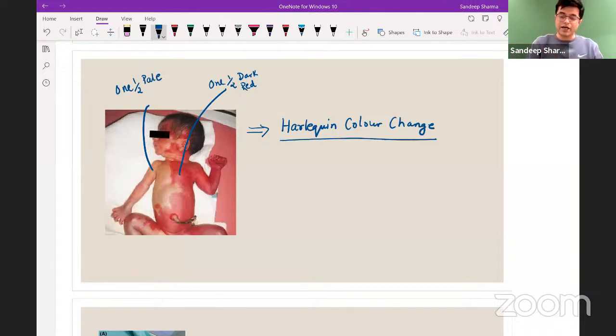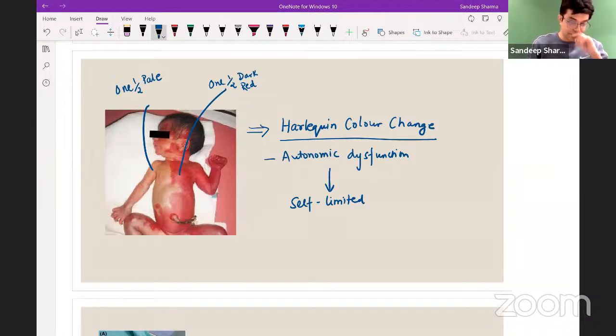Harlequin color change is an autonomic dysfunction involving the autonomic nervous system, and it is usually considered to be self-limited. It does not require any therapy, right? So it is self-limited and usually does not require any therapy. So Harlequin color change is a self-limited phenomena.